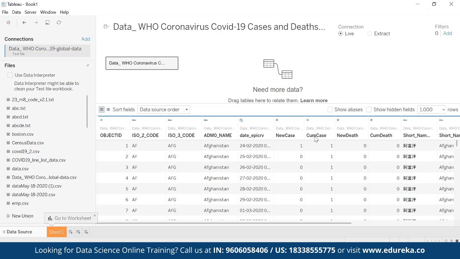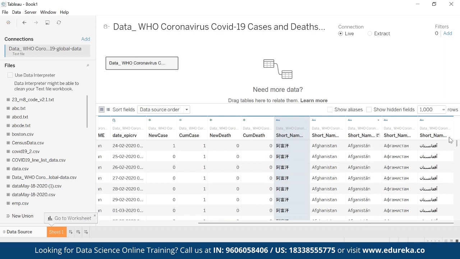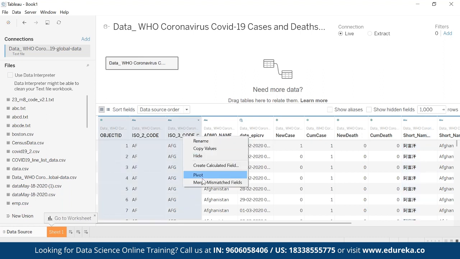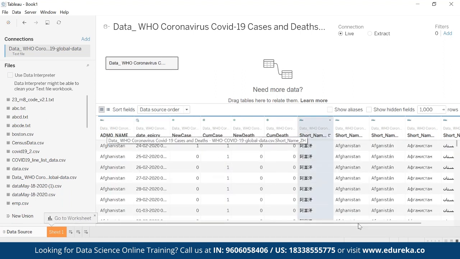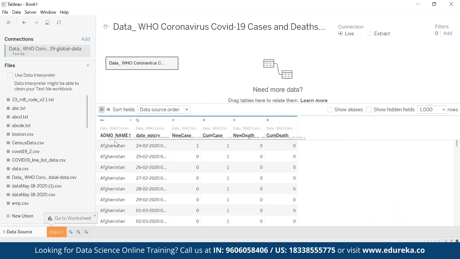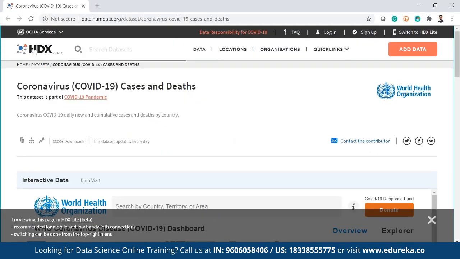Now here, this is my data set. I see that this column, this column, this column, I don't want these columns. This is not making any sense to me. I don't actually want this. In fact, these columns also I don't want. It's not going to help me. The only columns I'm interested in are country name, date, new cases, and so on. I'll select the columns and then hide them. Now we have the country name, then the date, then new cases, cumulative cases, new deaths, and cumulative deaths. Right, this is the HDX website.